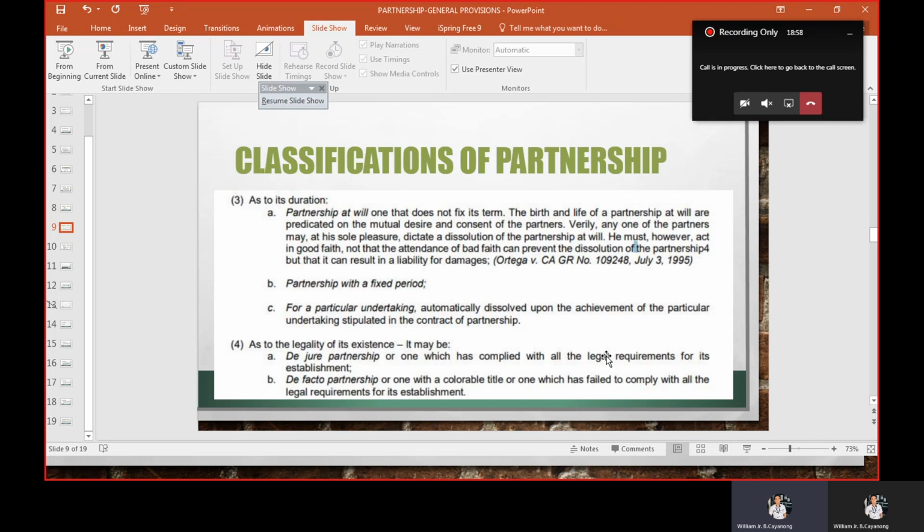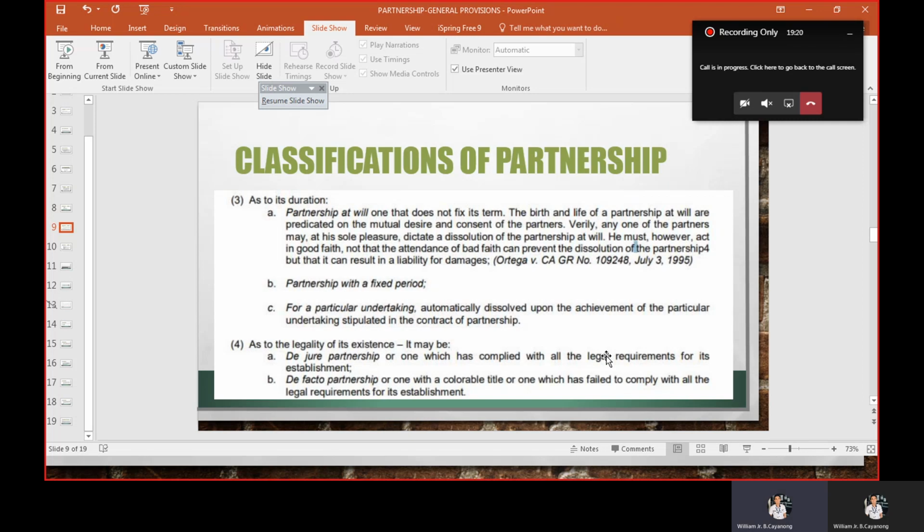We have partnership for a fixed period or fixed term, one whose duration is fixed by the partners. For example, they form a partnership with a term of 5 years. So they will only operate for a fixed period, and that is 5 years.